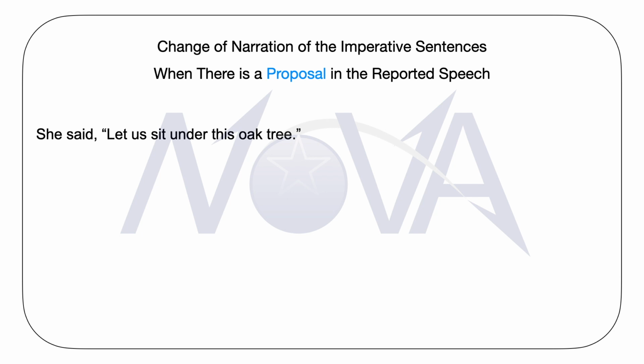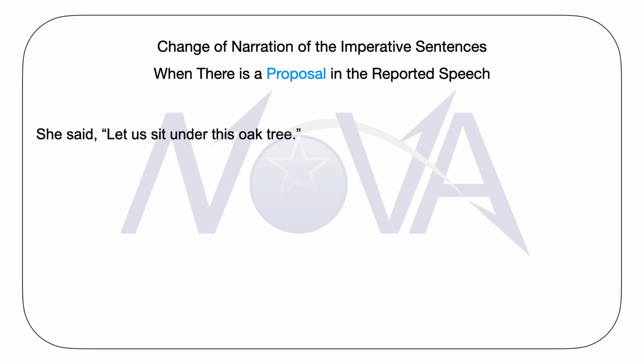She said, "Let us sit under this oak tree." I hope all of you clearly understand that a sentence starting with let us is always considered to be a proposal or a suggestion.